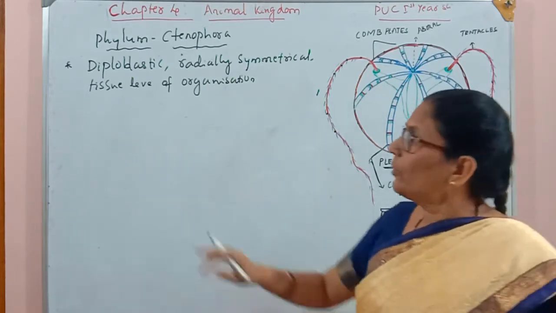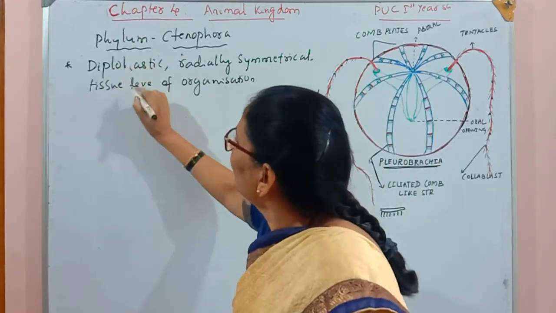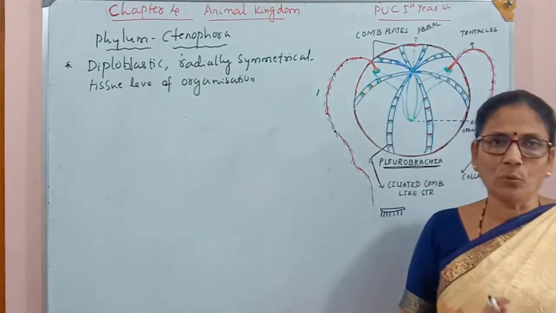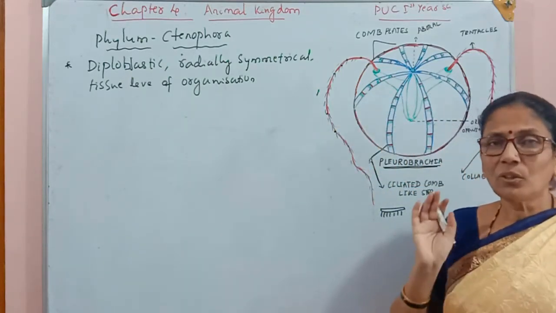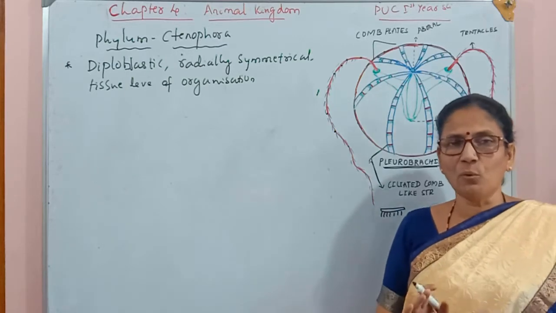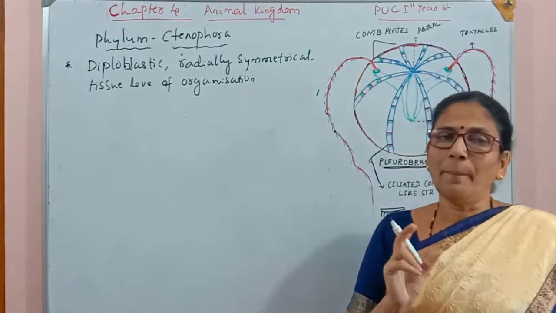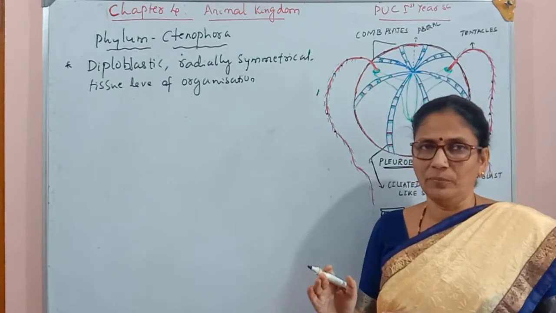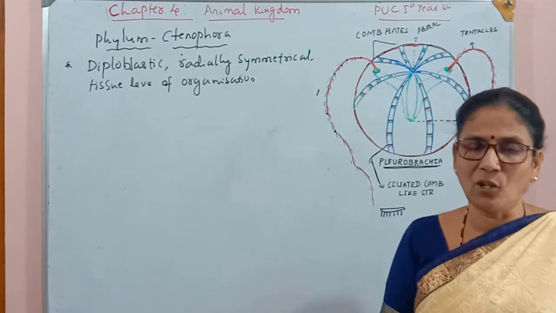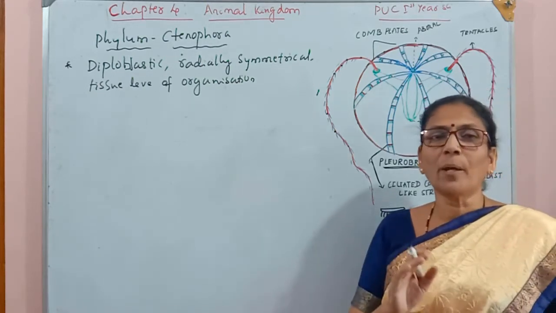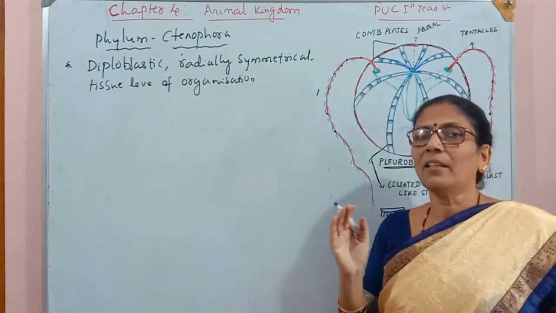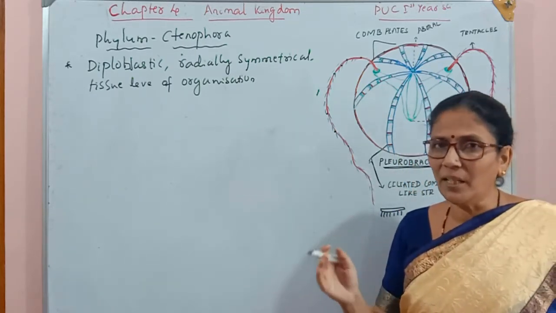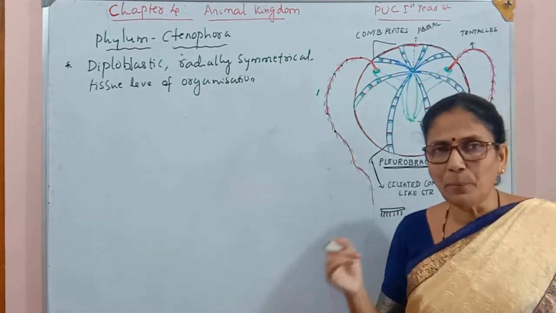So let us see one more time what is diploblastic. Diploblastic: diplo means two, blasta means layers. So these organisms' body has developed from two embryonic layers. Means one is ectoderm, another one is endoderm. So the whole organism body has developed from two germ layers or two embryonic layers. One is ectoderm and another one is endoderm. And such organisms are called the diploblastic animals. Even coelenterates are also diploblastic.